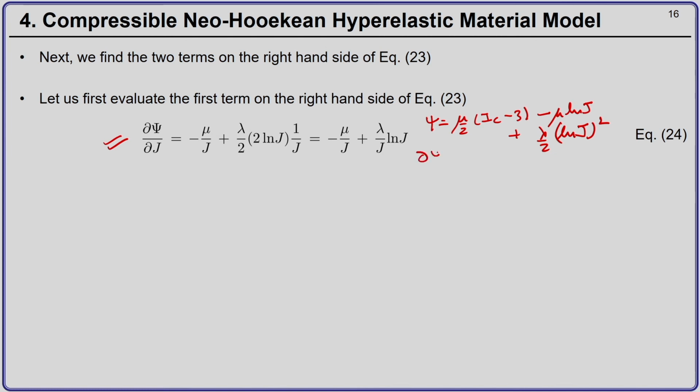So, del psi by del J: the first term does not contain any J, so that is 0, minus mu times del ln J by del J, which is mu by J, plus lambda by 2 into 2 ln J into 1 by J. If you simplify, the 2 goes away and then you have minus mu by J plus lambda by J into natural log of J.